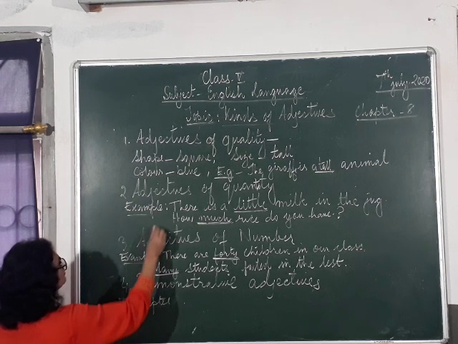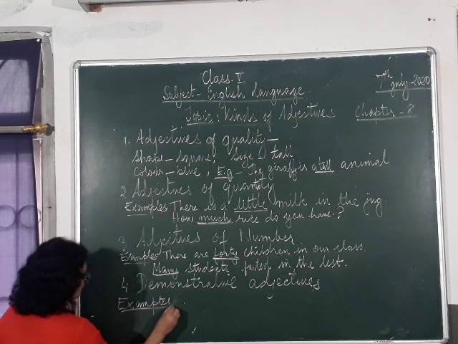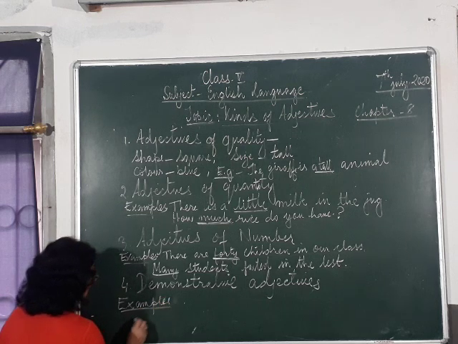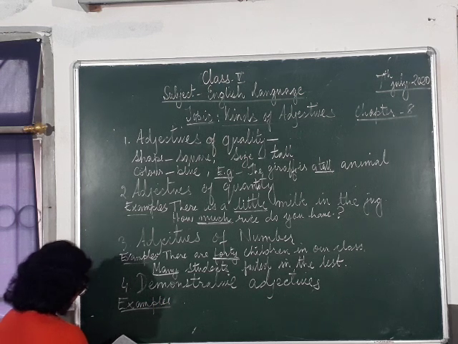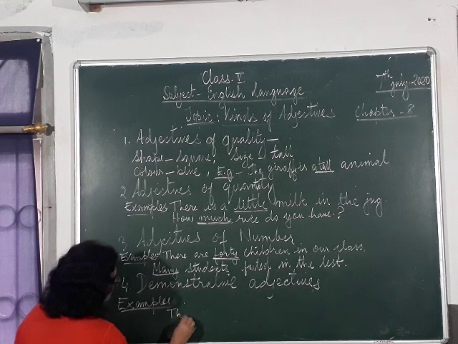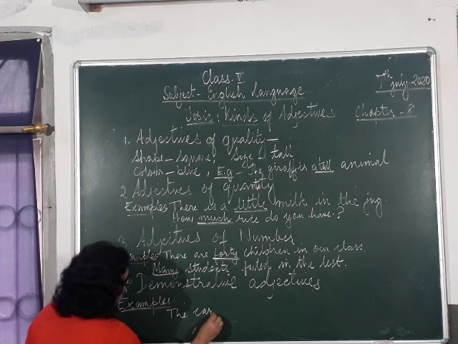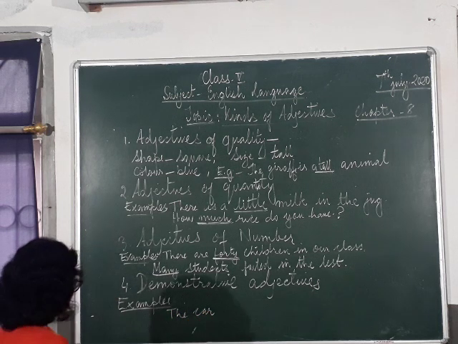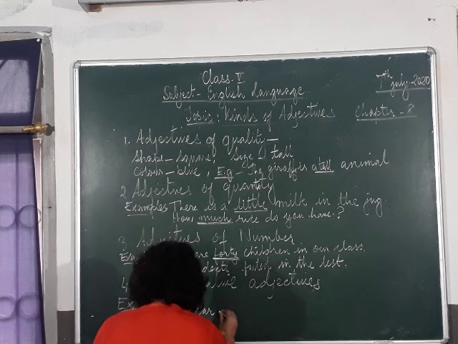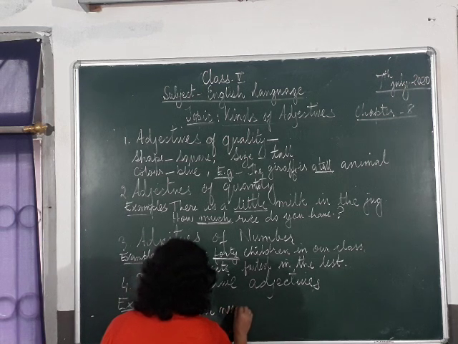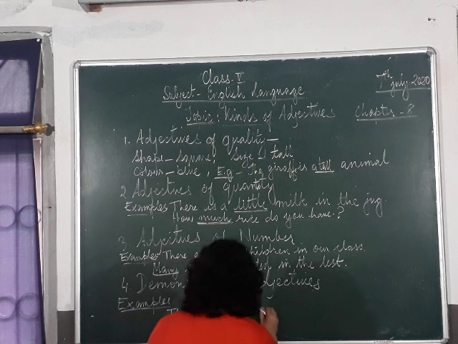For example, the car needs to be washed.